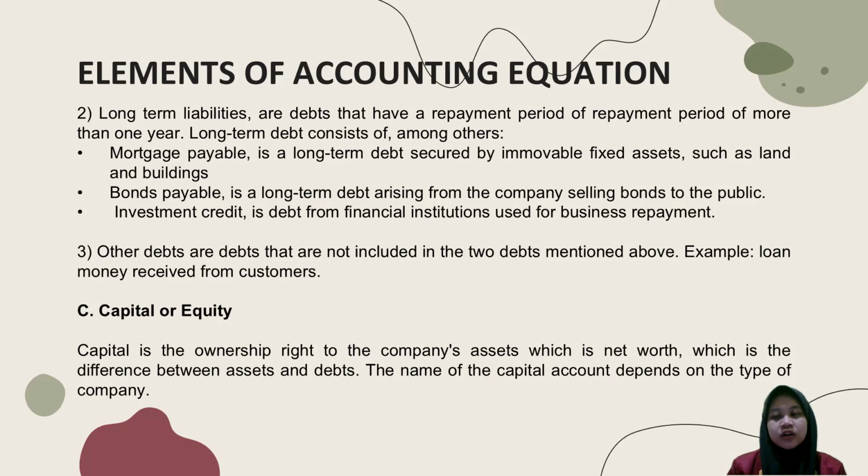Next, capital or equity. Capital is the ownership right to the company's assets, which is net worth, the difference between assets and debt. The name of the capital account depends on the type of company.